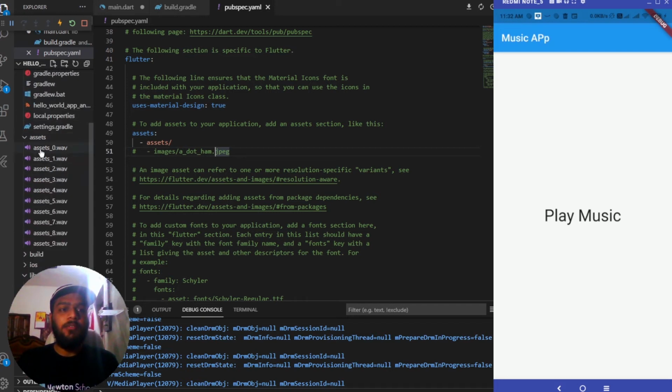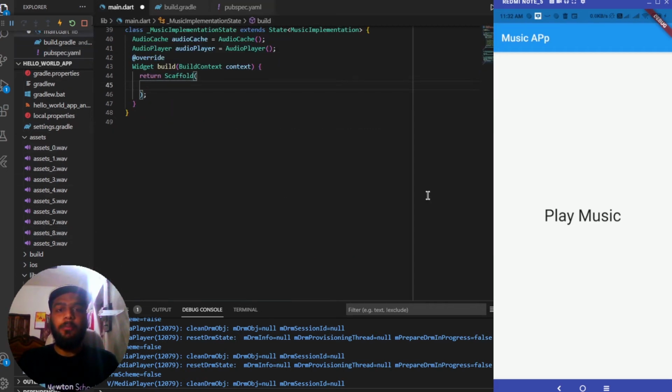As I have created a folder with the name of assets, that's why I'm adding a folder with the name of assets over here as well. If you are naming your folder something else, then you can rename it over here accordingly, and I have added a slash and empty over here so that everything which is present after this assets directory can be used inside our app, and we can implement those things inside our app. So this is how you can add assets for your project.